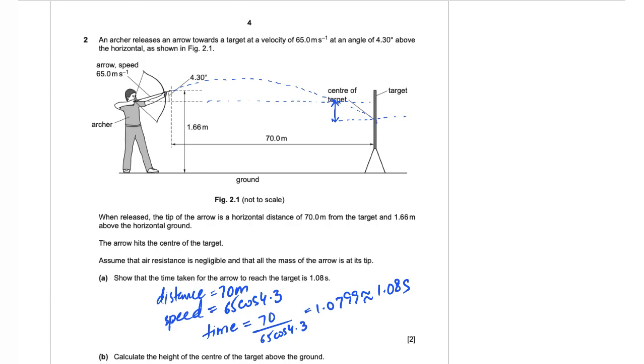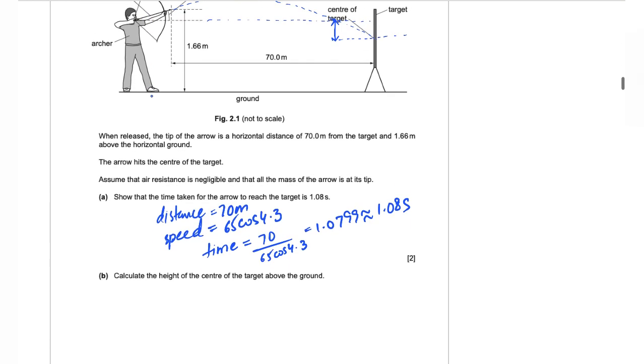Now for the entire part, from when the arrow gets released until it reaches the target, if you're considering the vertical part of the motion, the initial vertical speed is going to be the vertical component of the speed 65 meters per second. So I can write that the initial speed is going to be the vertical component with an angle of 4.3 degrees.